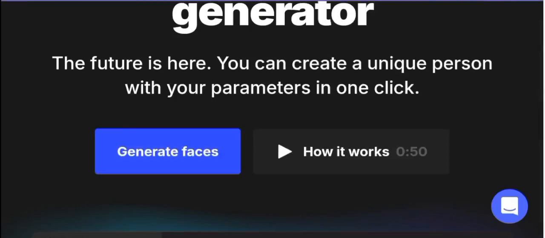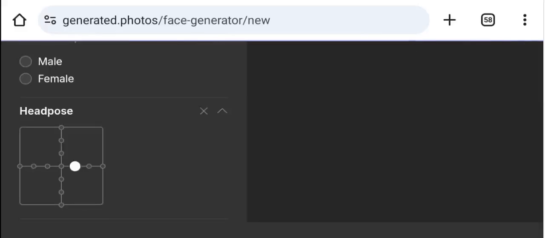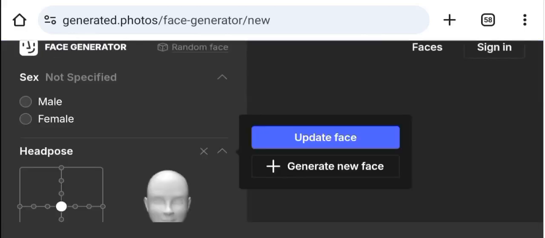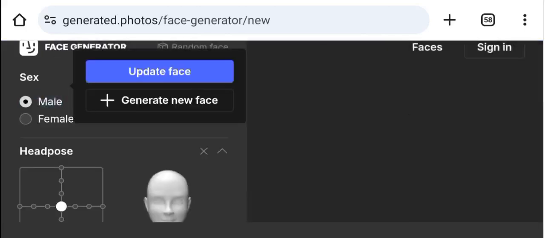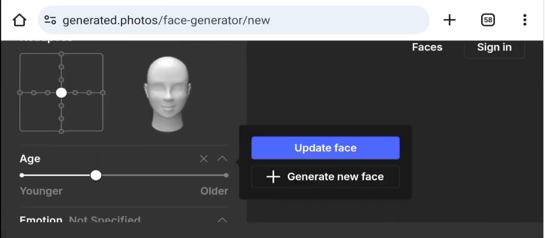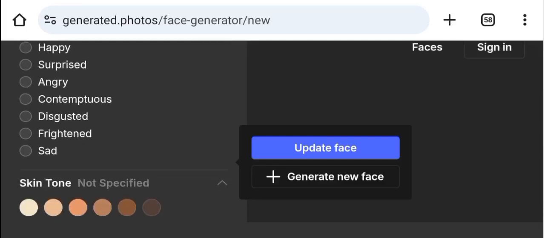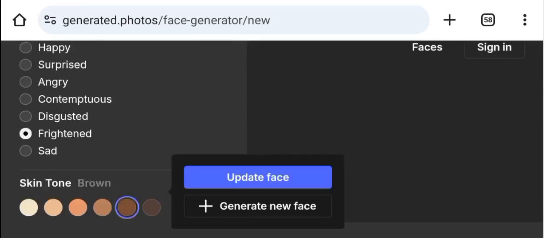You allow it to load, and when you open it, you'll be able to start generating unique faces, where you can give the hair color, their emotions, their age, how you want their heads to be, and a lot of others. As you can see here, I can decide to click on male, and this is the age. I can say this person is going to be younger. The emotion, I'm saying this person is going to be a little bit frightened. Their skin tone, I can say brown skin. So I can say generate new face.